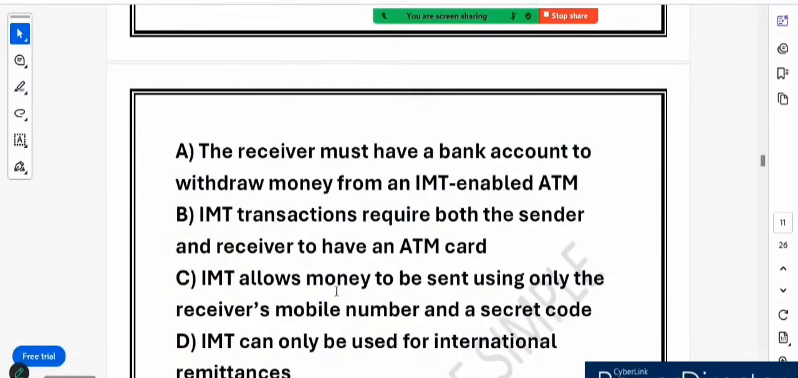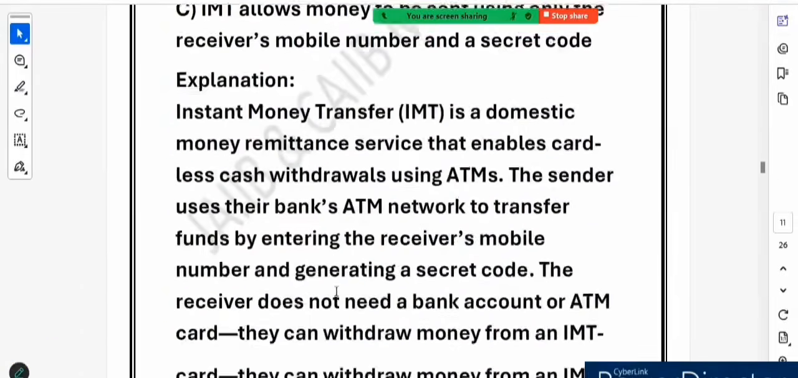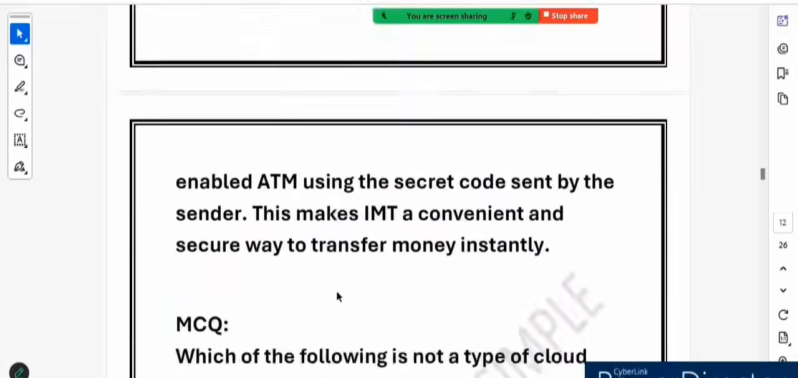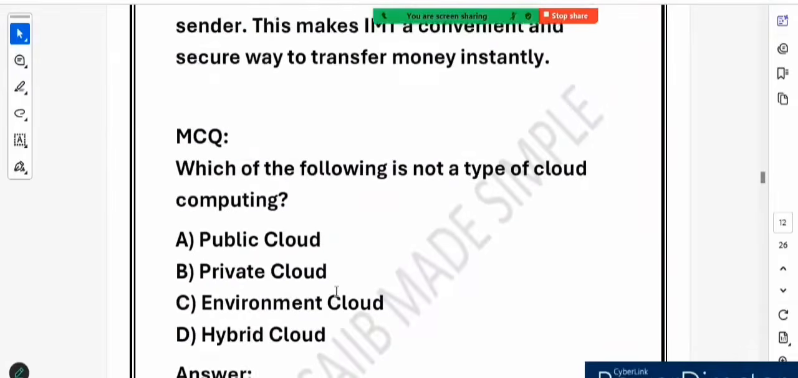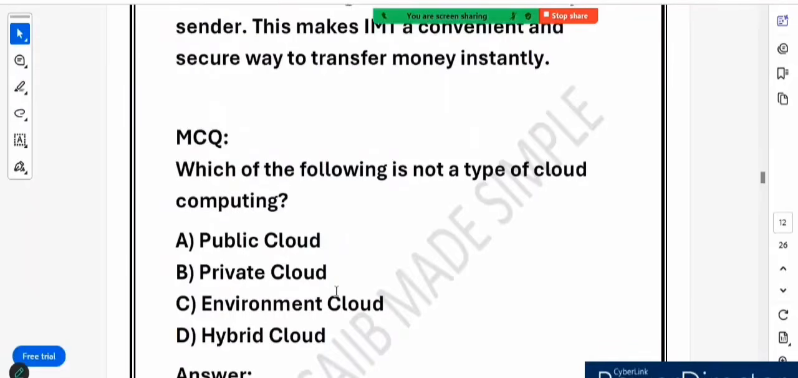Let's move to the next question. Each and every question provides you a concept which helps you in the examination. Let's see the next question. Which of the following is not a type of cloud computing? Very nice question it is. Let's go through each and every option.